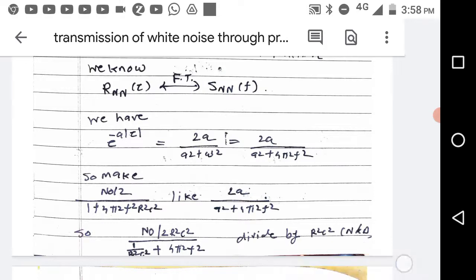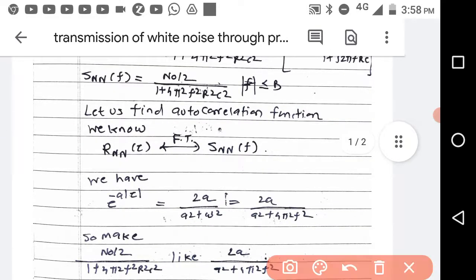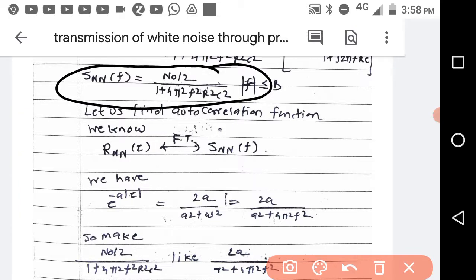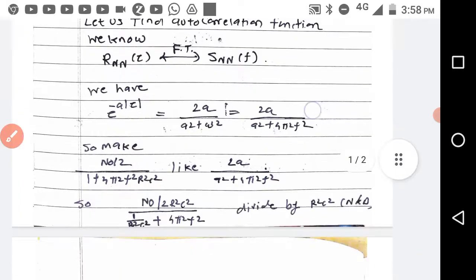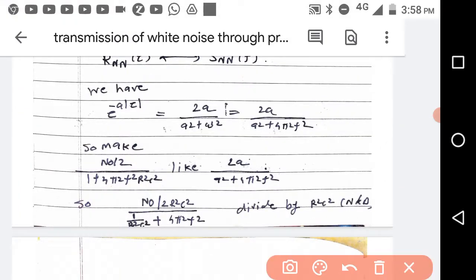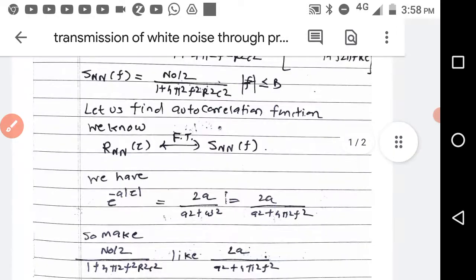Now I have this one. So I will make N0 by 2 times 1 over (1 plus 4π²f²R²C²) look like 2a by a² plus 4π²f², because I want to find the inverse Fourier transform, and I am going to use this identity.